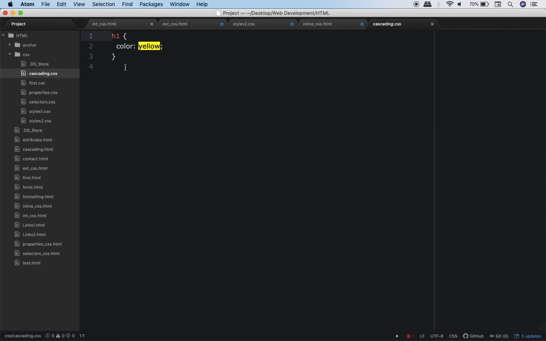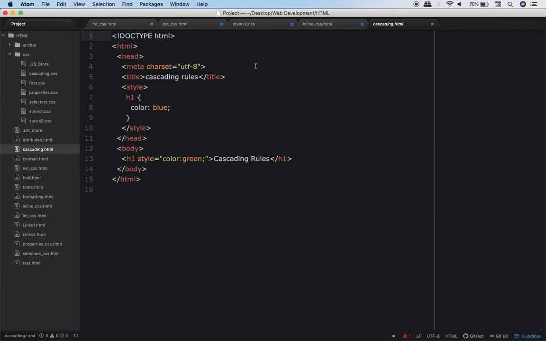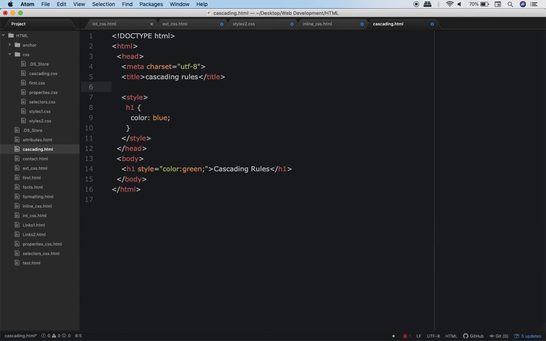Now one thing which I need to do over here is create a link. So over here I will create a link and hit the enter key. When I hit the enter key, all these things are ready made.